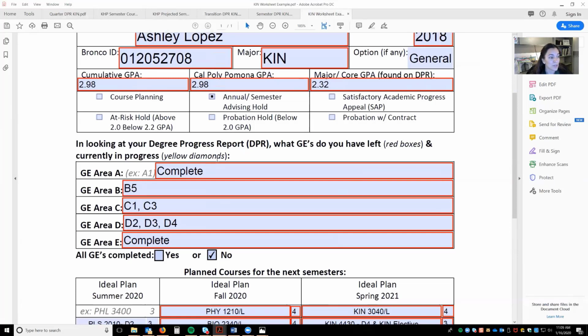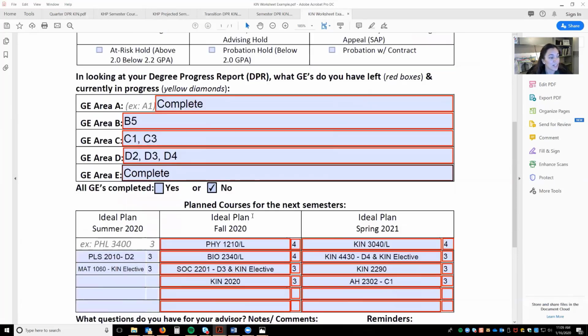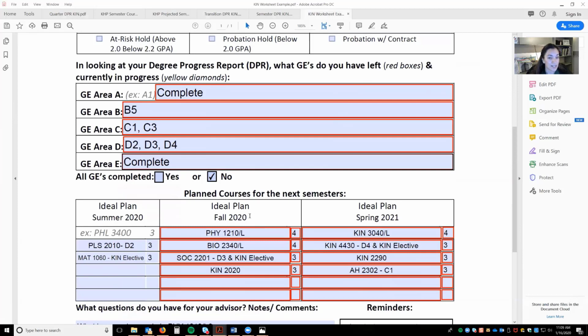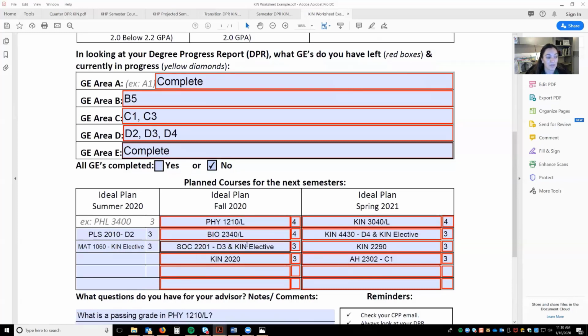Okay, in this part, you want to put in what GEs you have left. This student has planned for the next semesters appropriately. One thing I want to point out to you, this student is taking Math 1060 because it is the prereq for physics. And then physics and anatomy are the prereqs for KIN 3040. So again, this is an appropriate way to schedule your classes. We would like students to plan for about 15 units a term, and summer we recommend about 2 classes. If you're graduating, maybe in the spring term you can just write graduating so we know to look into that.